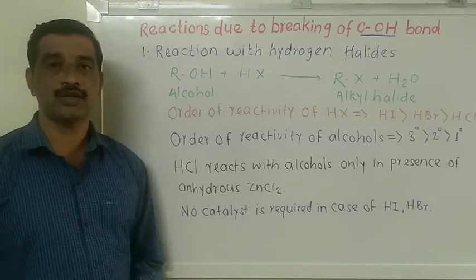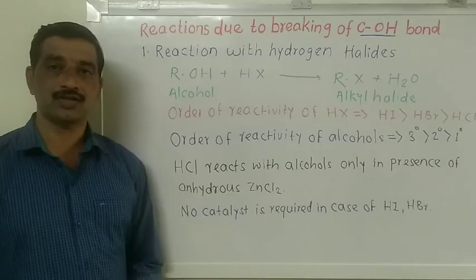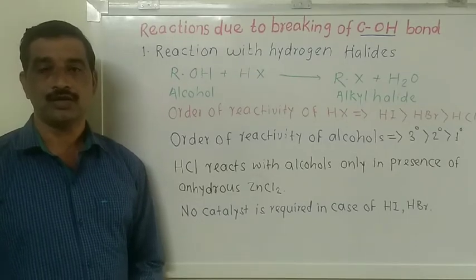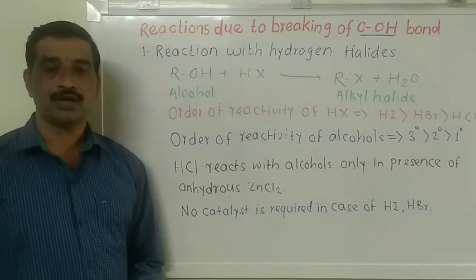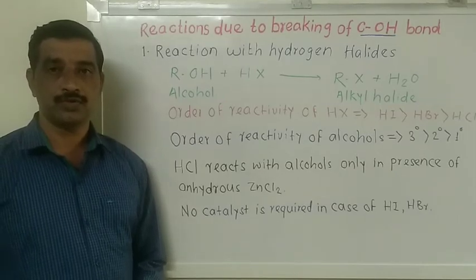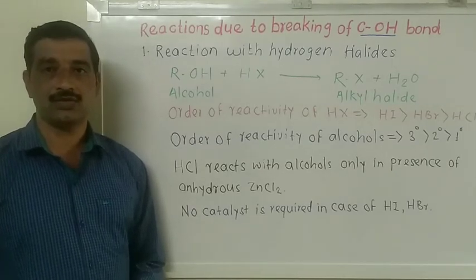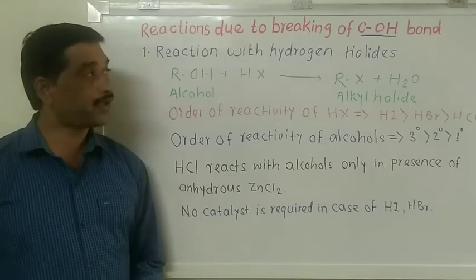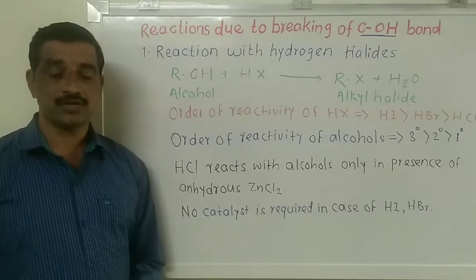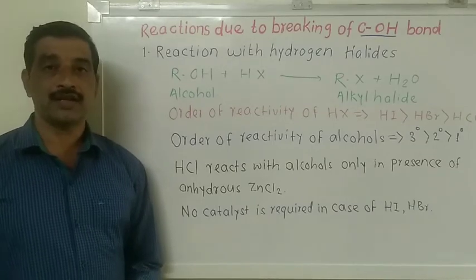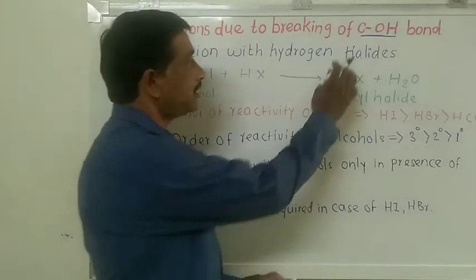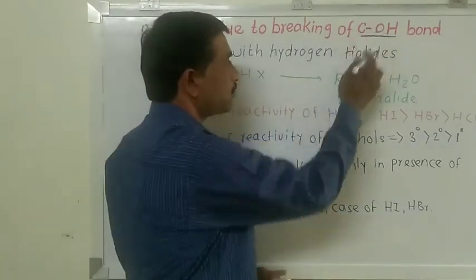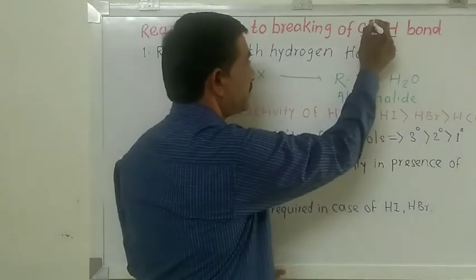Now we are going to study the chemical reactions of alcohols in which there is a breaking of the bond between the carbon atom and the OH group. Such chemical reactions are known as chemical reactions of alcohols due to breaking of the C-OH bond. In this reaction, the bond between the carbon atom of the alkyl group of alcohol and the OH group, that is the functional group, is broken.